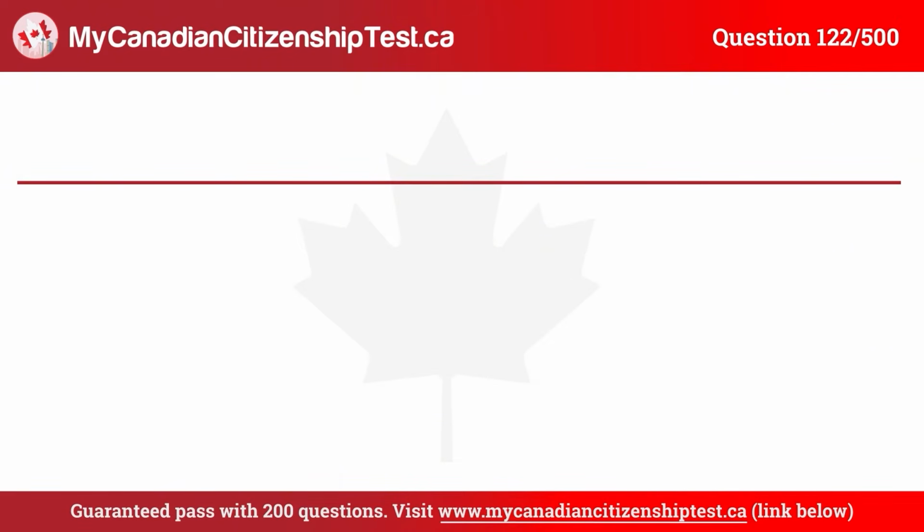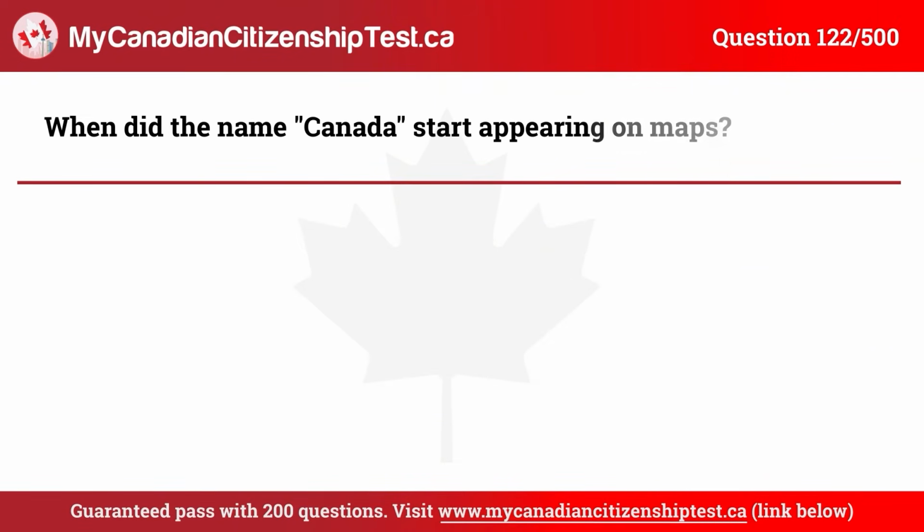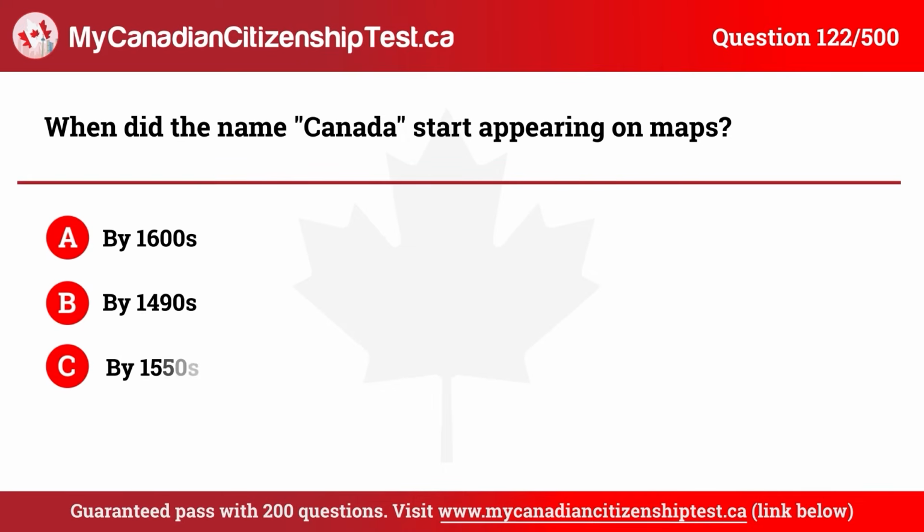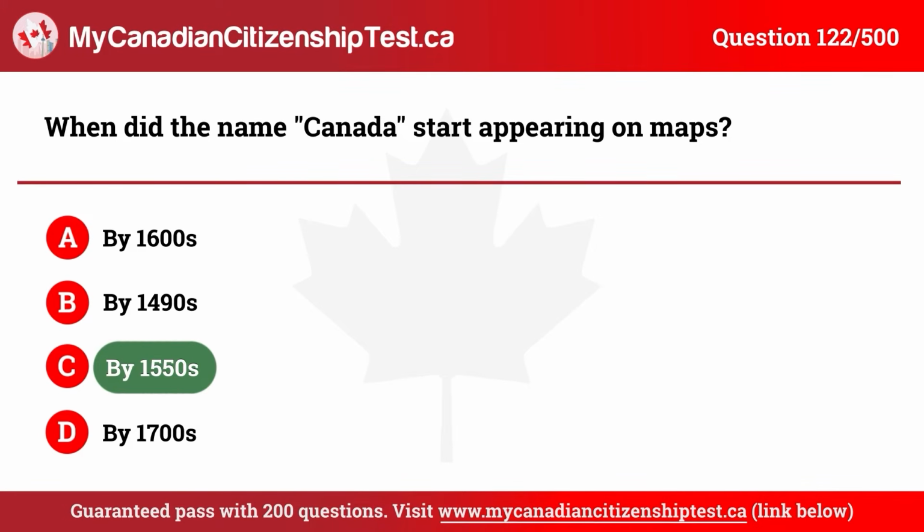Question 122. When did the name Canada start appearing on maps? A. By 1600s. B. By 1490s. C. By 1550s. D. By 1700s. The correct answer is C. By 1550s.